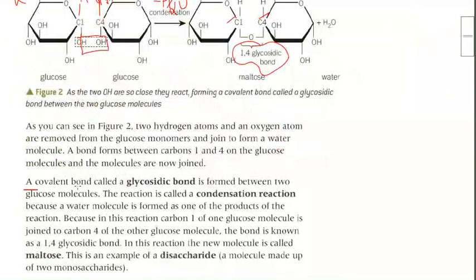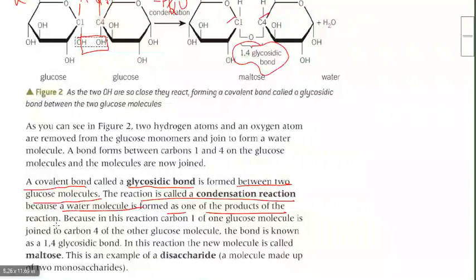A covalent bond called a glycosidic bond is formed between two glucose molecules. And the reaction is known as a condensation reaction because a water molecule is formed as one of the products in the reaction. Clear? And as it is in between carbon one of the first alpha glucose and the fourth carbon of the other alpha glucose, we term it a 1,4-glycosidic bond. Clear?